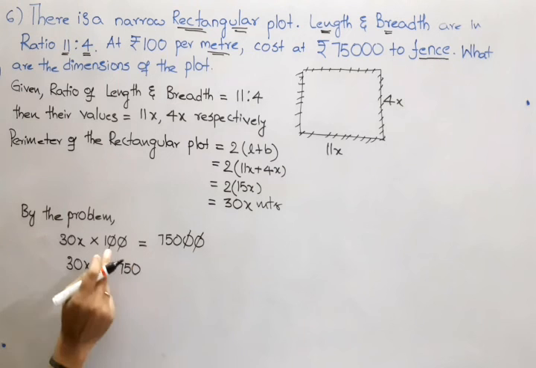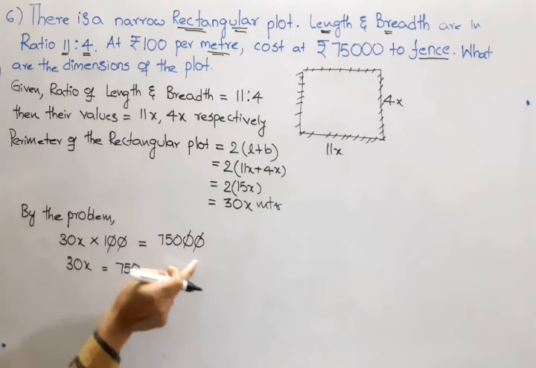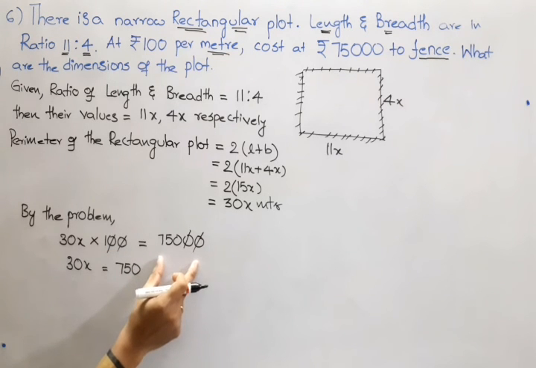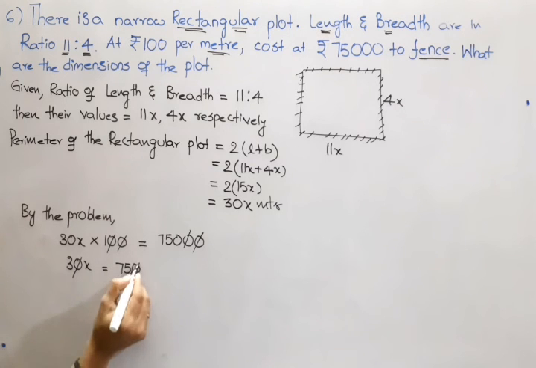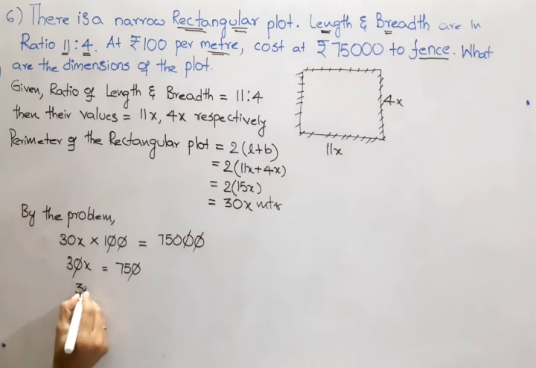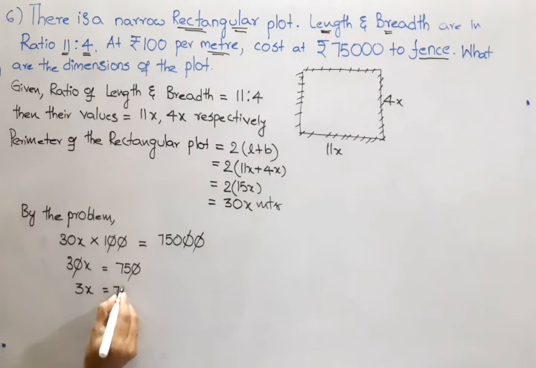The reason why I cancel this 0, 0 is because this 100, if it transfers to the other side, will come as a division. So 0, 0 will get cancelled. Again here also 0, 0 we can cancel. The leftover is 3x is equal to 75. Therefore x is equal to 75 by 3. Okay, 3 25s are 75. So we got the value of x as 25 now.